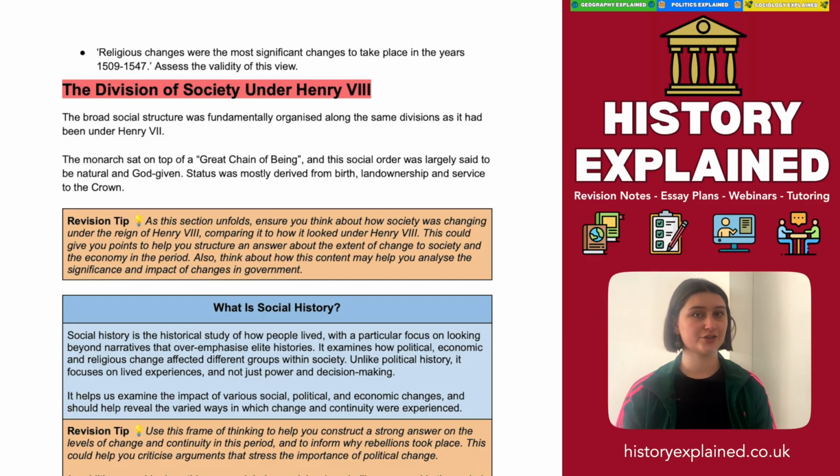Now, as this section unfolds, ensure that you think about how society was changing under the reign of Henry VIII, comparing it to how it looked under Henry VII. This could give you points to help you structure your answer about the extent of change of society and the economy in this period. Think about how this content might help you analyse significance and impact of changes in government.